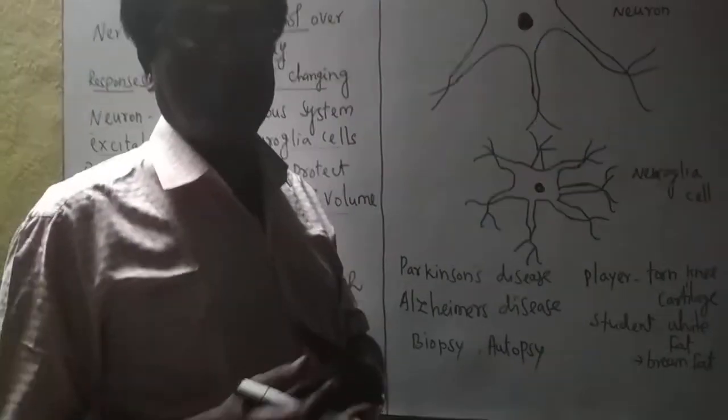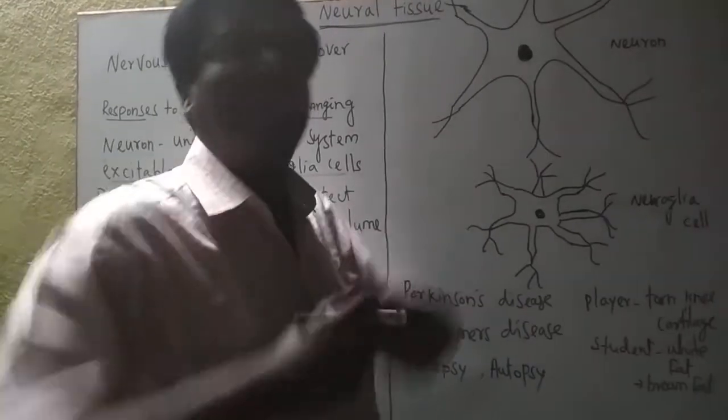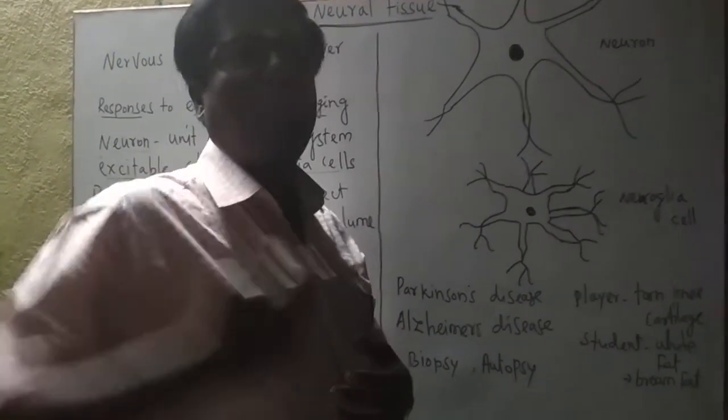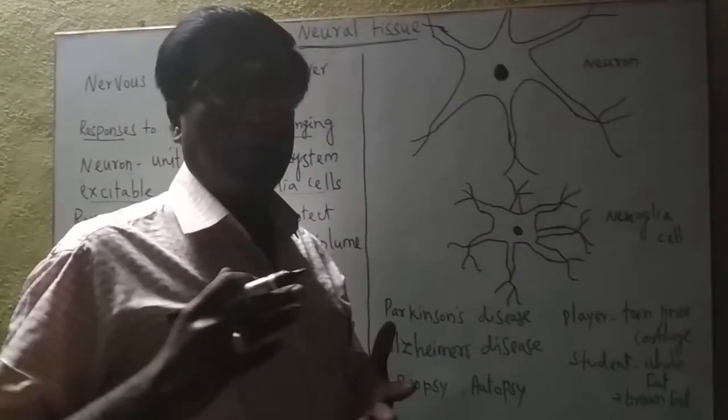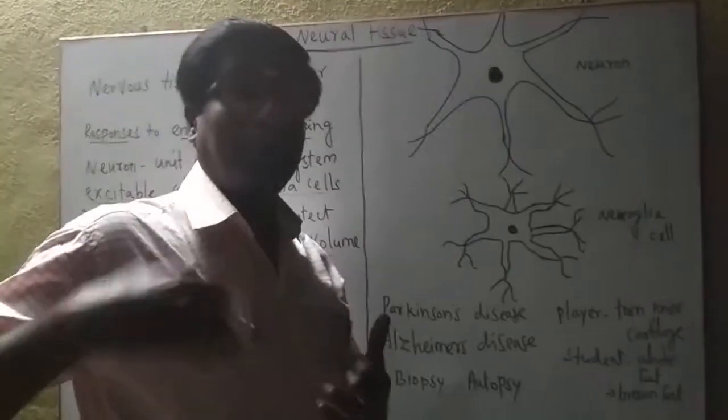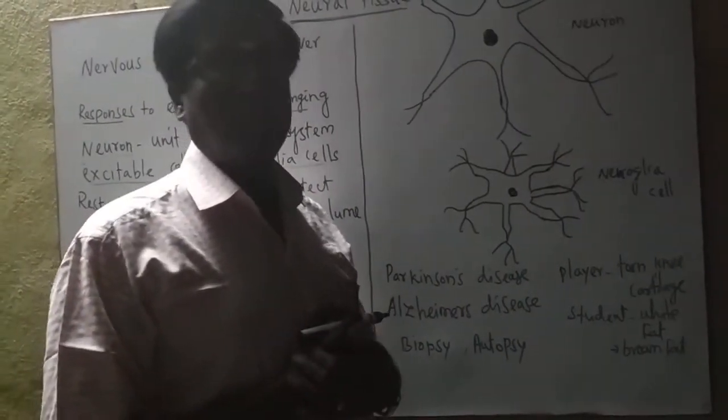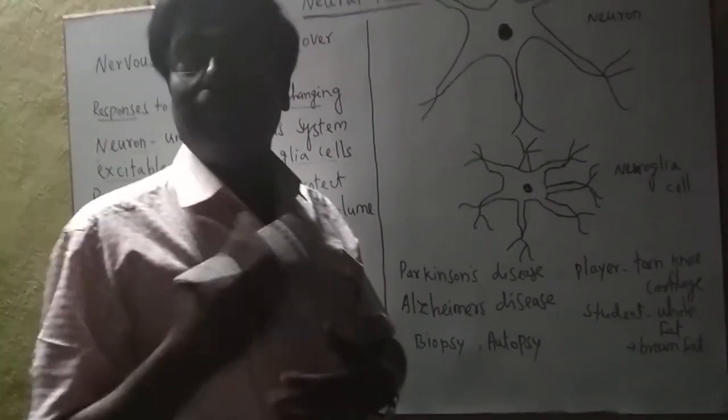Next activity: a student is telling her friend she is very fat. She has more white fat in the body. She tells her friend she wants to try to convert all the white fat into brown fat. Is it possible? That is the activity. Yes, it is possible. How do we convert white fat into brown fat?